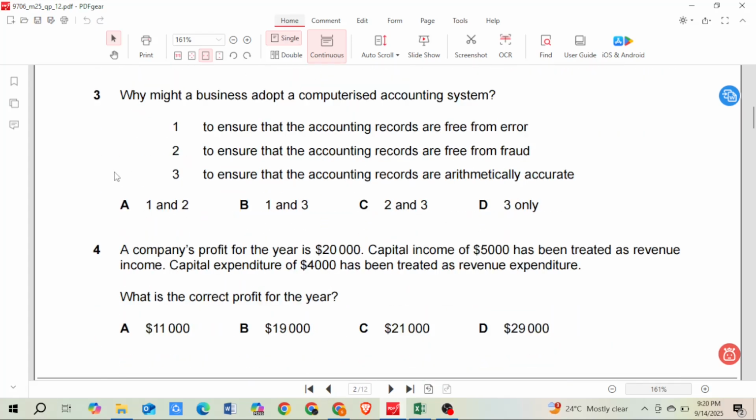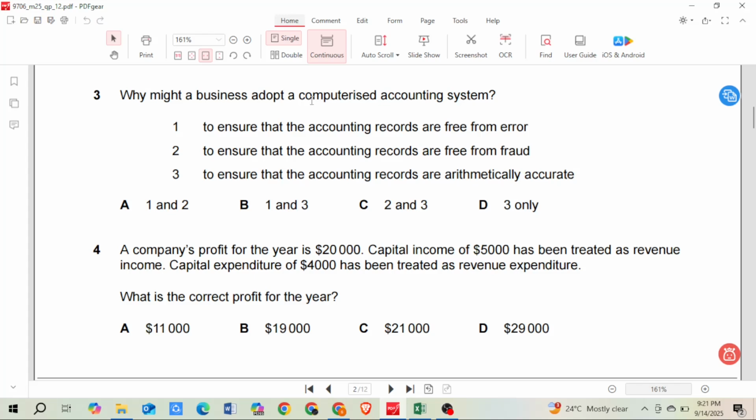Number 3. Why might a business adopt a computerized accounting system? So why are we using a computerized accounting system? First one, to ensure that accounting records are free from errors. Number 2, to ensure that accounting records are free from fraud. And number 3, to ensure that accounting records are arithmetically accurate.